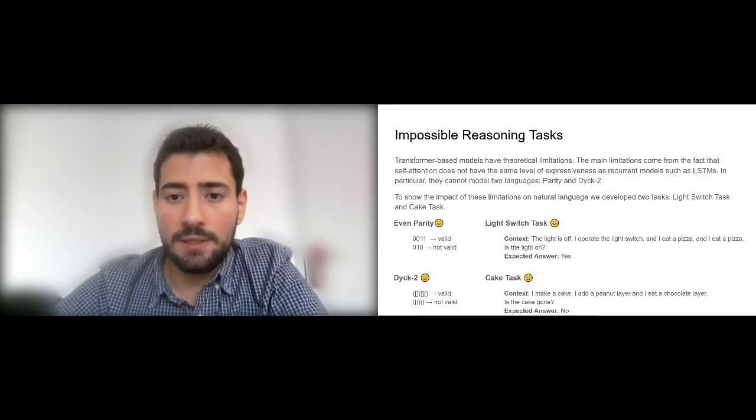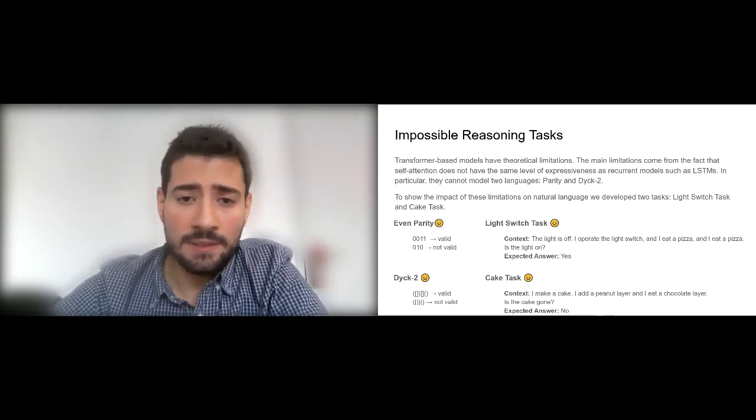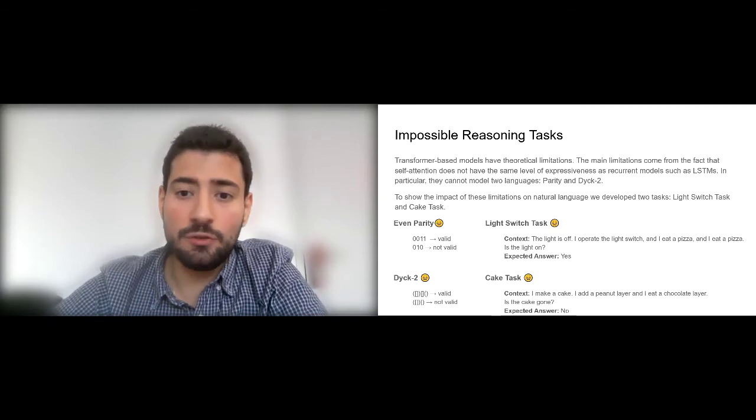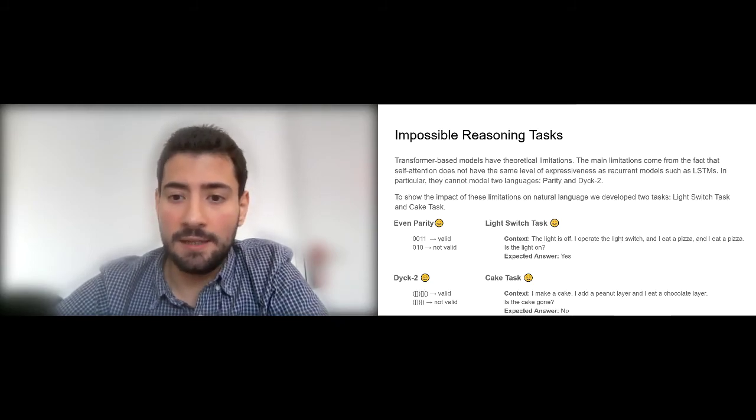In order to see how these impact natural language, we designed two natural tasks, the light switch task and the cake task. The light switch task is assuming that the light is off in the beginning. The goal is to determine whether the light is on in the end. The goal of the cake task is to determine whether a sequence of steps is possible and if the cake is gone. We confirm that these limitations have an impact on natural language.